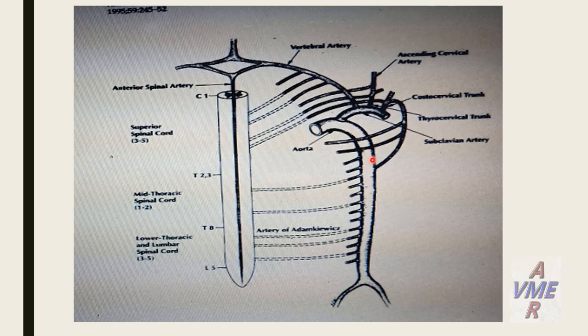This is a collection of the blood supply of the spinal cord. We have here the subclavian artery giving the vertebral artery. The vertebral gives the anterior and posterior spinal arteries. We have also the intercostal and lumbar arteries. We have the artery of Adamkiewicz and some collaterals and branches from the internal iliac artery. So all of these are the blood supply of the spinal cord: first from the left subclavian, vertebral artery, anterior spinal artery, intercostal and lumbar arteries, artery of Adamkiewicz, and the internal iliac artery.